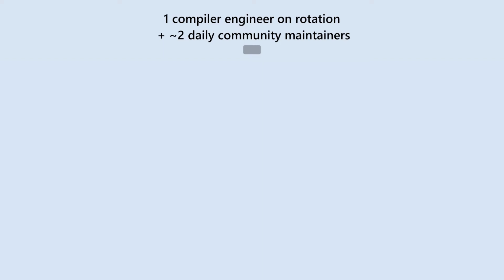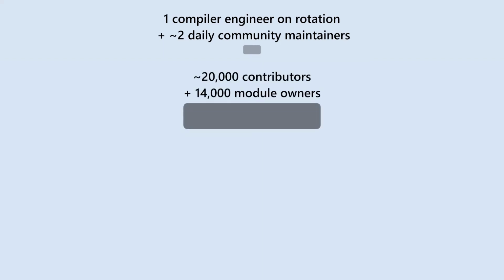So you have an engineer who is working on the TypeScript language most of the time, and then they pluck themselves out and maintain DefinitelyTyped for a week. And on top of that, we have very active community members who are constantly jumping between pull requests and helping people out. These folks have to then work with about 20,000 contributors to DefinitelyTyped. It's a lot. And about 14,000 people have signed up to actually get notifications on the DefinitelyTyped repo.